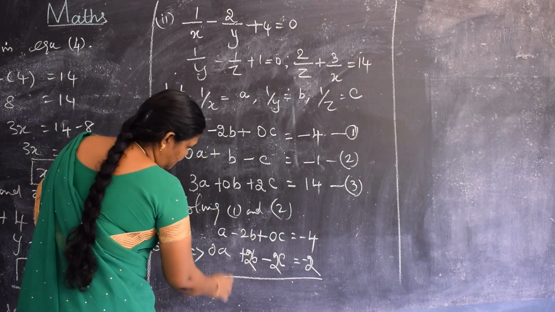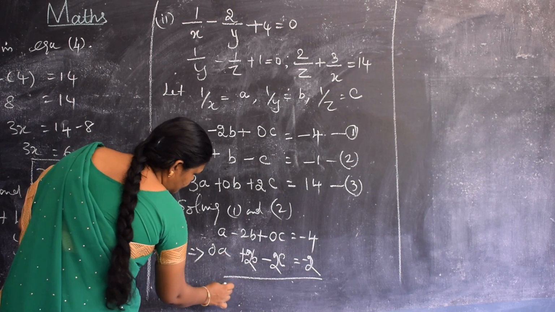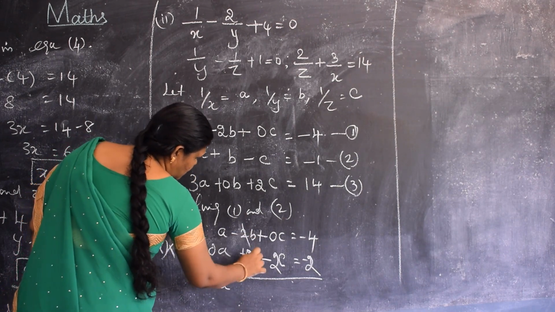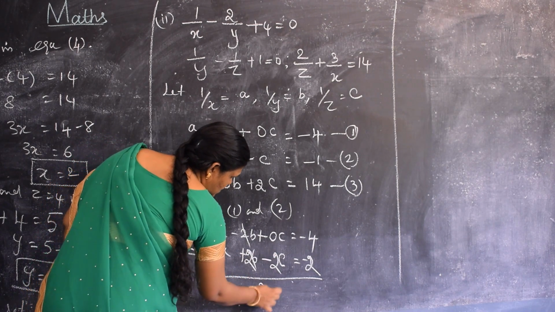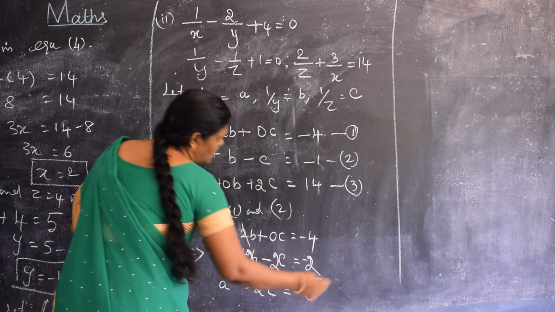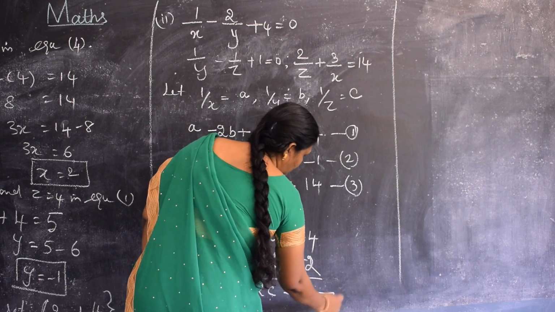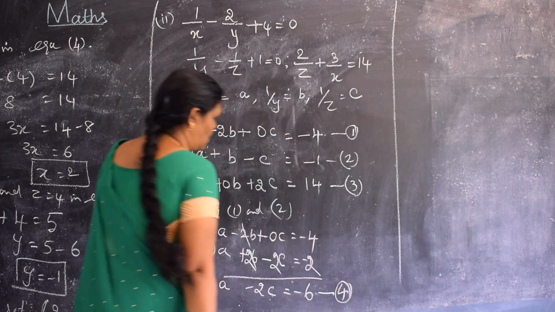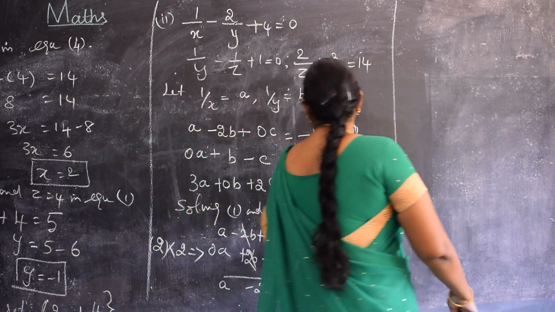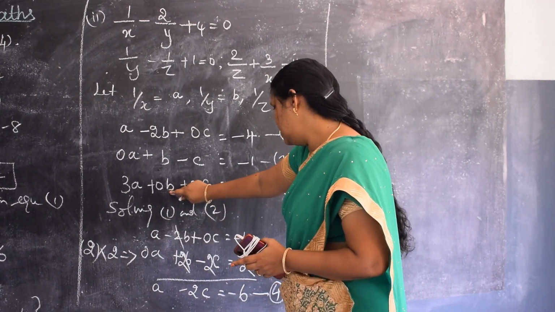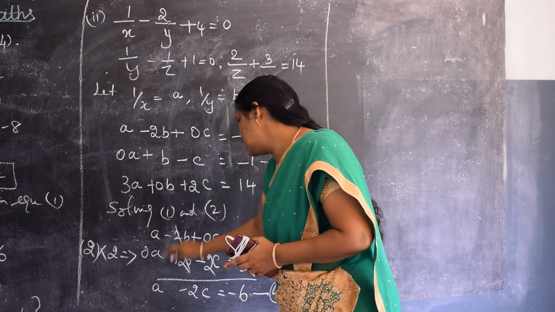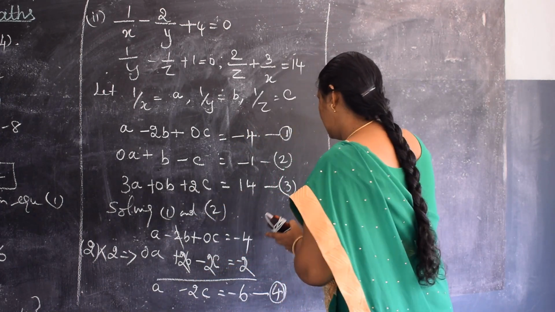Now you cancel a. We are adding, so both are cancelled. Here minus 2c is equal to minus 6. Let it be equation number 4. Do you understand? So now we can solve here, because the b term is absent here and also absent here, so we can solve 3 and 4.